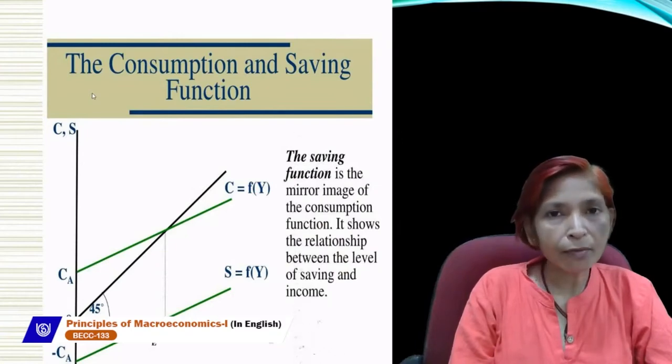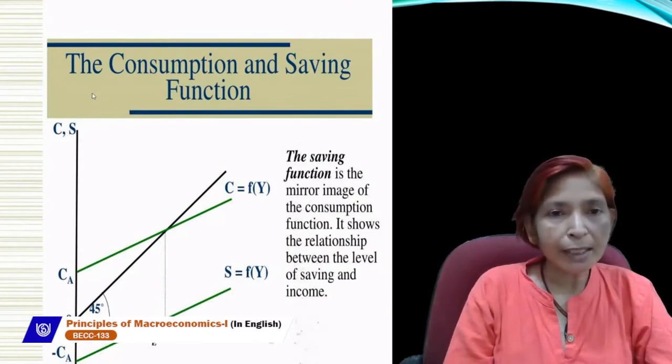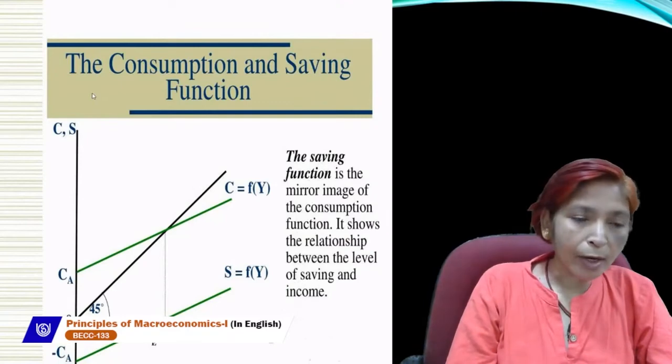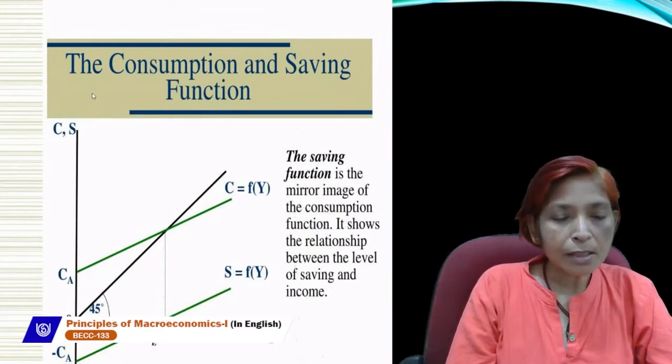Consumption is a function of income, so this green line shows consumption line, consumption function. It always starts from the y-axis. Where both curves intersect each other, we can take the point of intersection. That point will be called break-even point, where income line cuts the consumption curve. That point is break-even point.